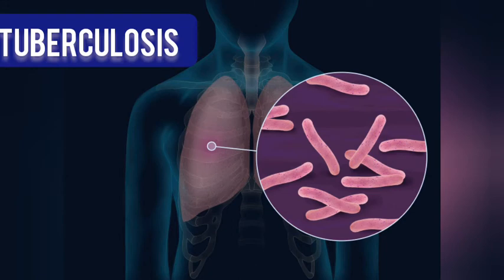Now let's learn diseases caused by bacteria. Number 1, tuberculosis. Method of spread: air. The bacteria enter the body through the respiratory system. Number 2, typhoid fever. Method of spread: polluted food and vectors such as housefly. The bacteria enter the body through the digestive system.